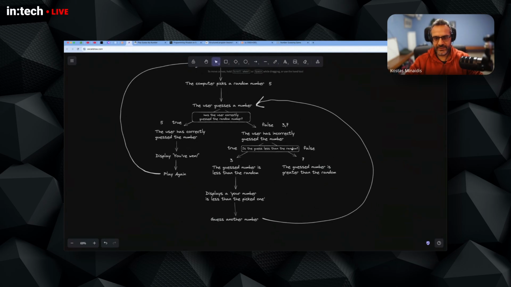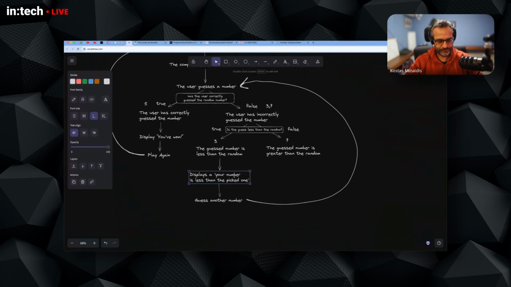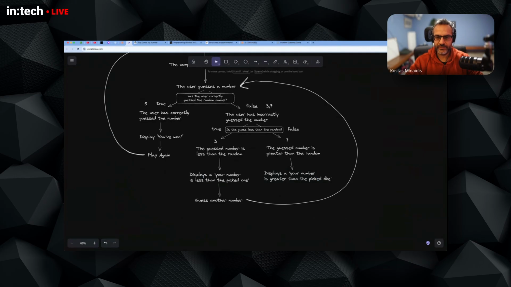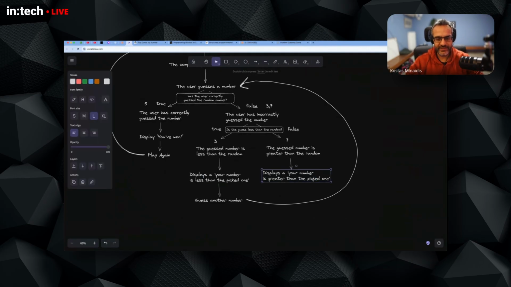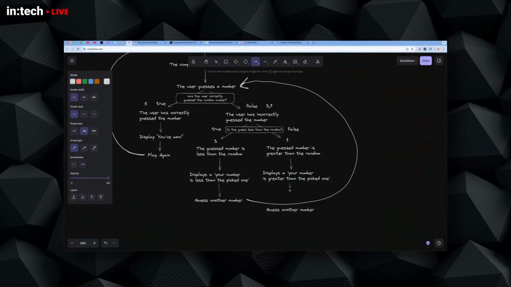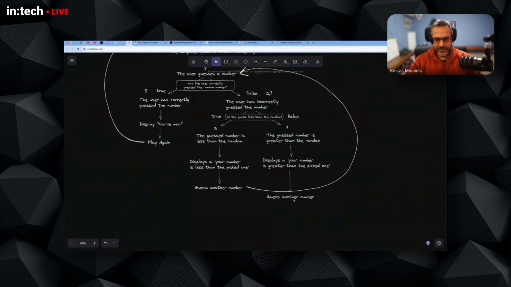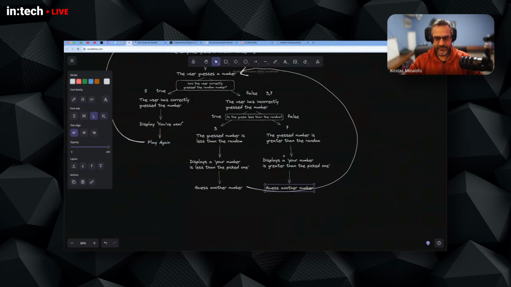And if I continue from this one, so if the number is larger, I display a message that says your number is greater than the picked one, so they can make a better guess. And now we see that after these two paths, both of them go to the same part, right?